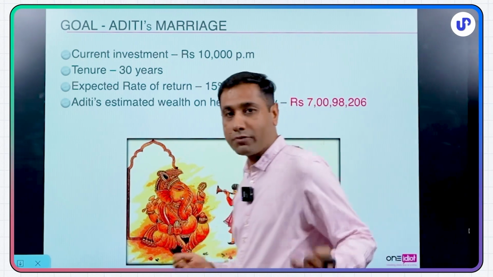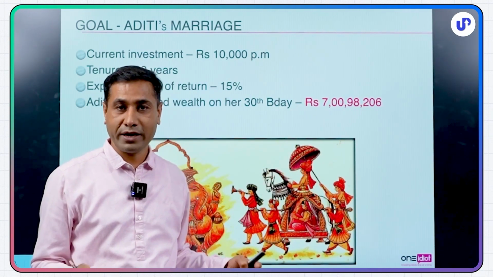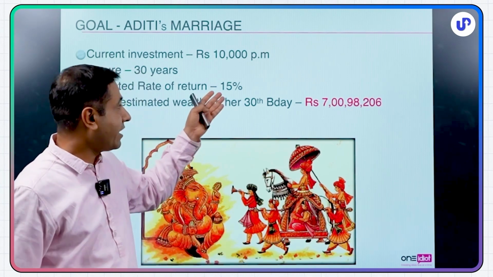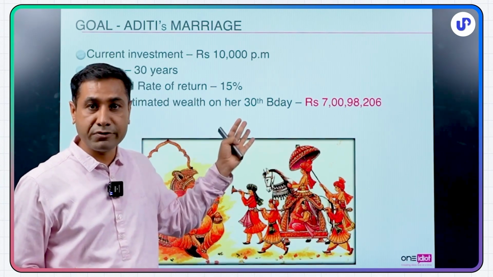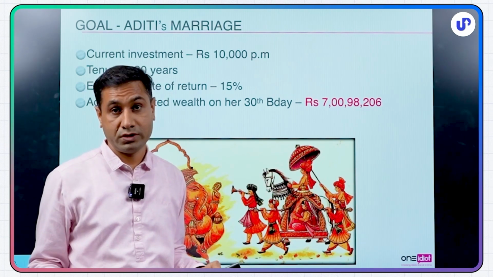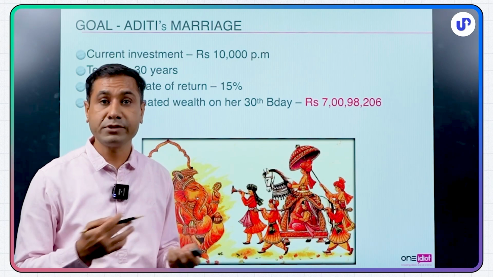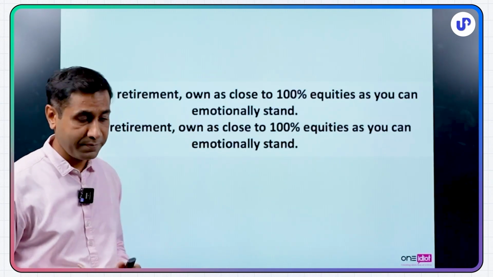I'm sure as parents, all of us can do this. 10,000 per month per child, okay, for education. And forget 15%, 12% or even 10% if you take, the results are huge, right? This is what I wanted. This is how I've been using SIPs for various goals, for me.